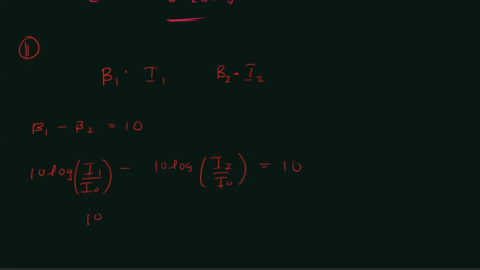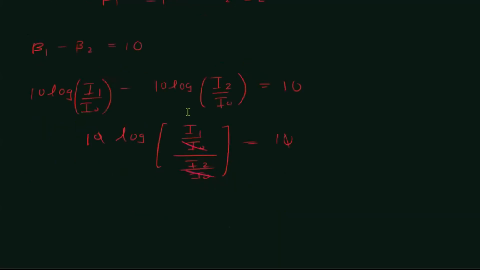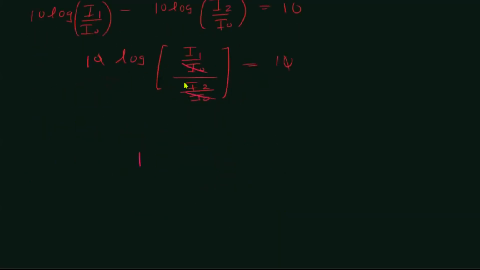So take 10 out, take log, and then I1 over I naught over I2 over I naught is equal to 10. 10 to 10 cancels, I naught to I naught cancels. In that case, log I1 over I2 is equal to 1, right?